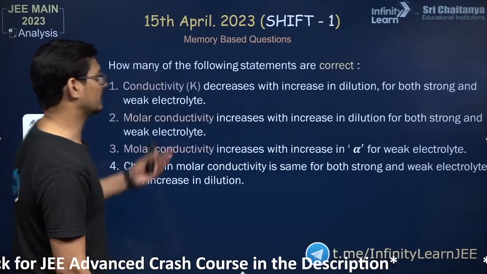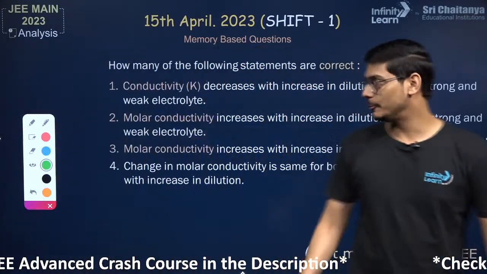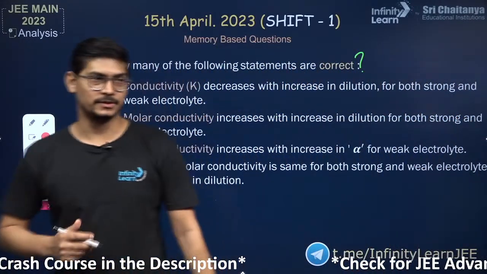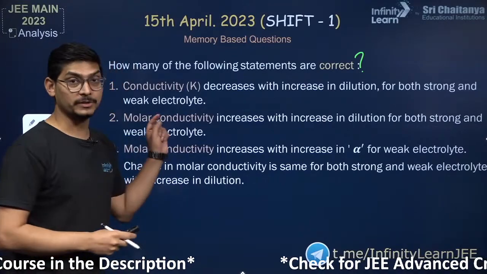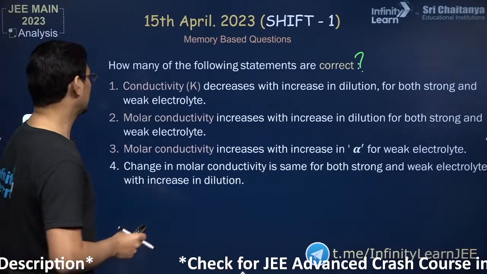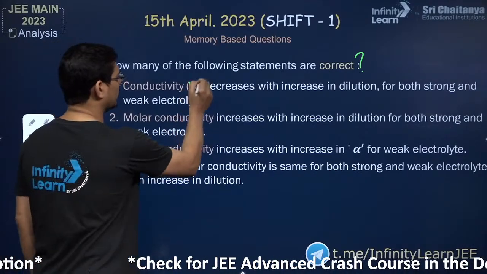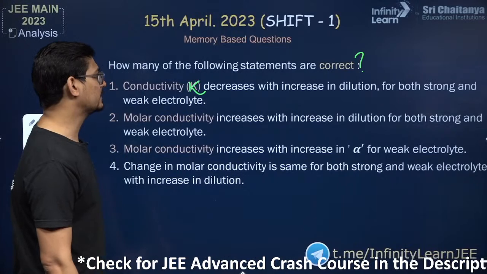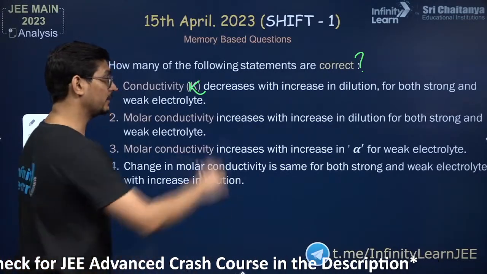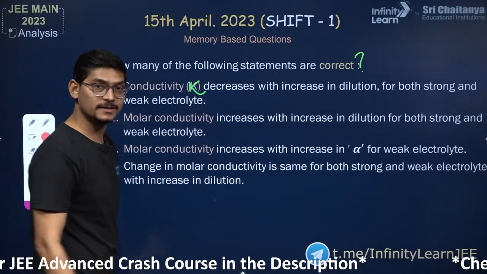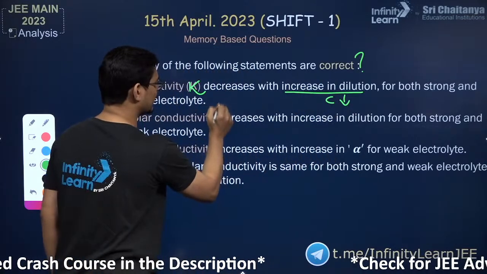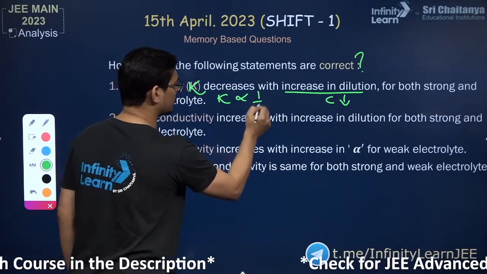Then this: how many of the following statements are correct? A simple question from electrochemistry, but you have to read every statement carefully. They did not ask any numerical. So conductivity, kappa, decreases with increase in dilution. That means they are saying, is it inversely proportional to concentration? Increase in dilution means you are decreasing concentration. So is kappa inversely proportional to concentration?